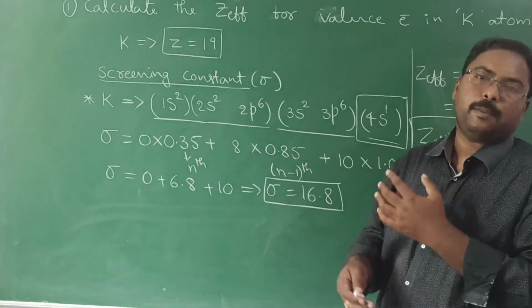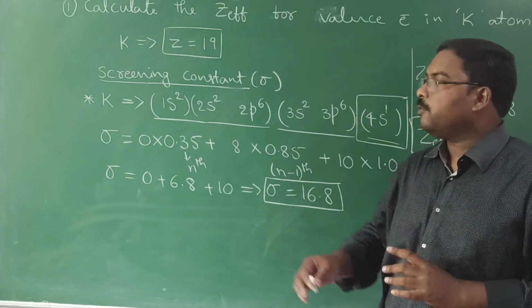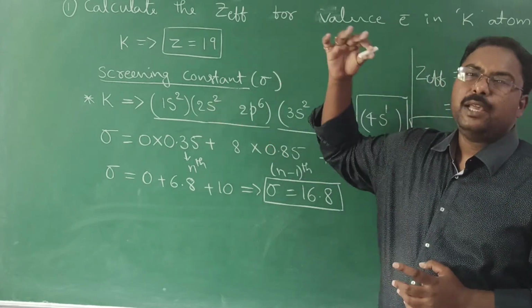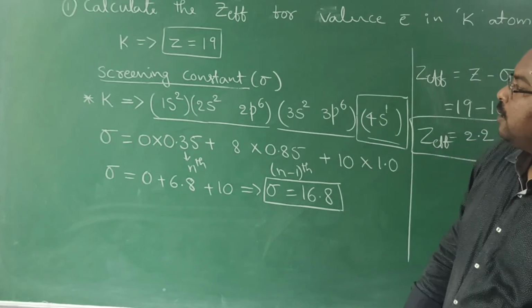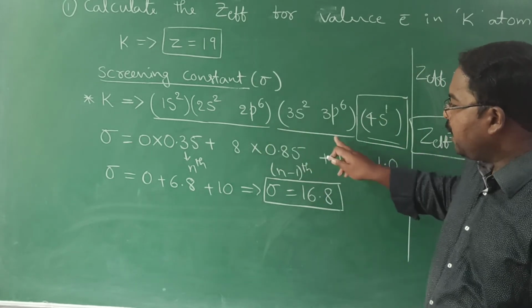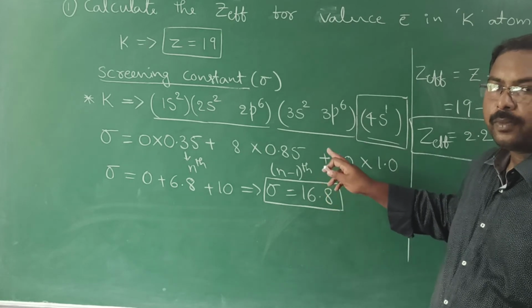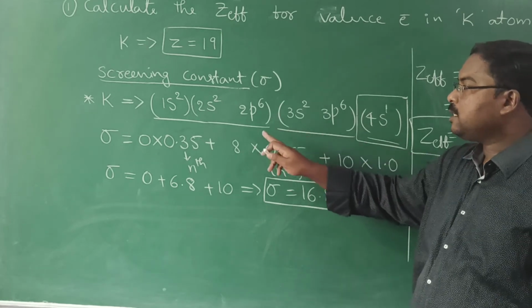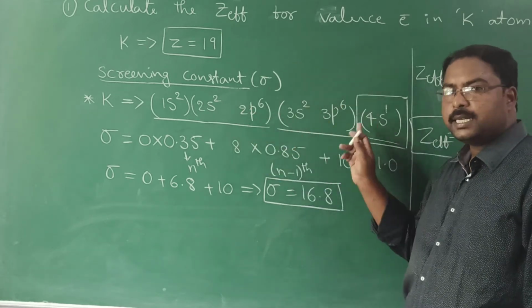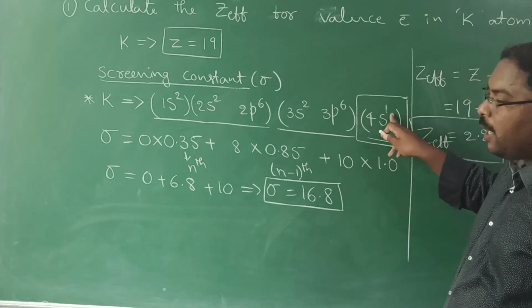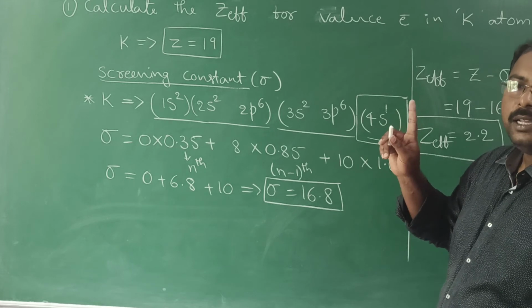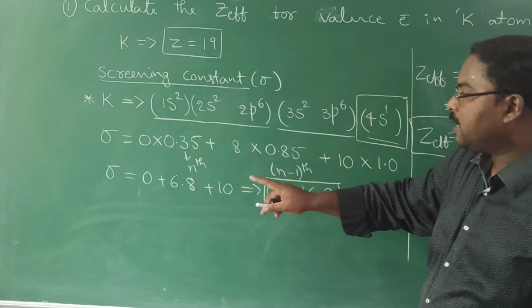Okay. So with this example, you got some clarity on how to do it. One more example, and if you solve it, you will be in a position to solve any question based on effective nuclear charge. Let's focus, here only you people get confused. First our task is to write the electronic configuration clearly. Then, we have only one valence electron, so it cannot be protected by any other in the valence shell.